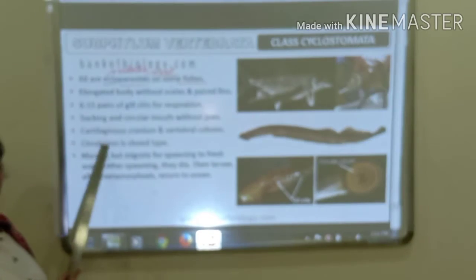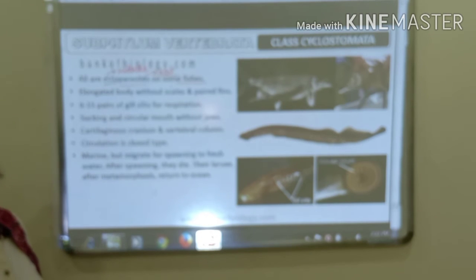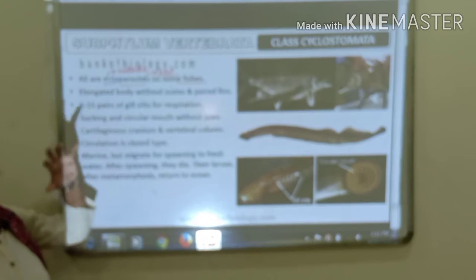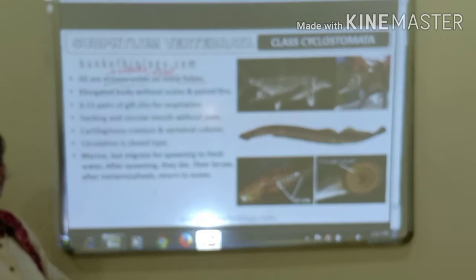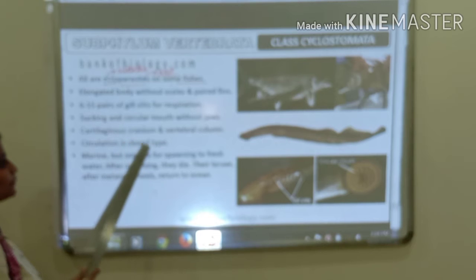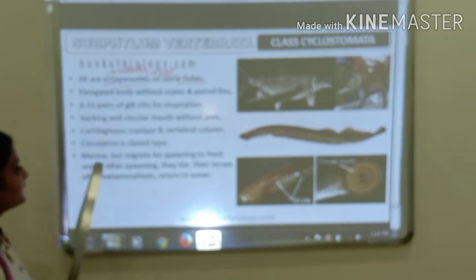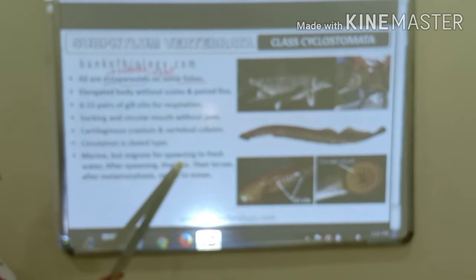And circulation is of closed type. The circulatory system is of closed type. That means the blood which is pumped out of the heart will be taken to different parts with the help of blood vessels. And they are marine organisms, but they migrate to freshwater bodies for spawning.